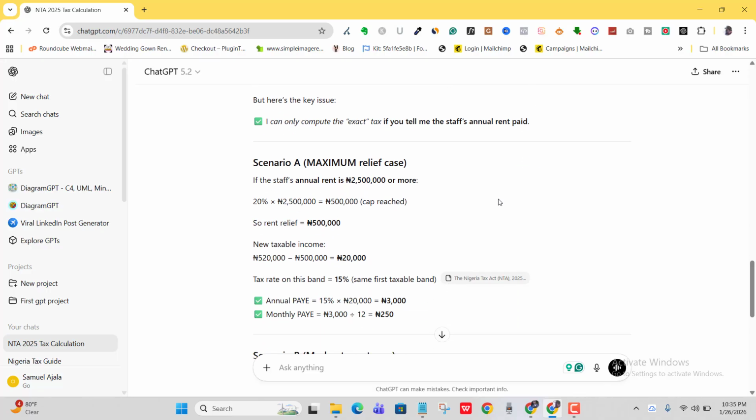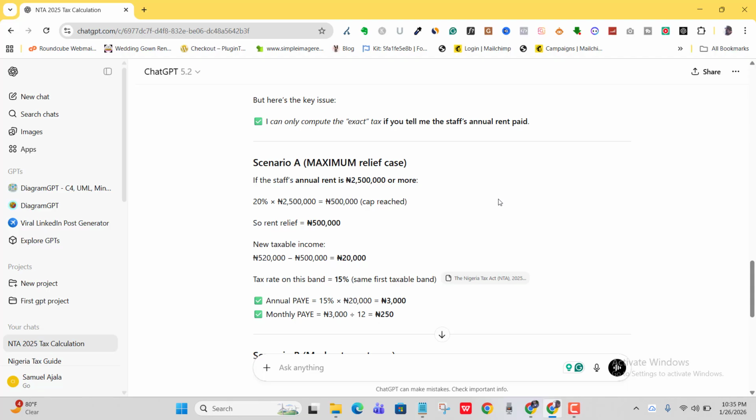So this is another place where you might need to put in your own ingenuity. I'm supposed to tell ChatGPT now that my staff salary is 500,000 naira or 300,000 naira. But for me, I'm actually using a real life example. I have a staff that I pay that amount of money to, but I'm very sure that that staff is not paying rent.